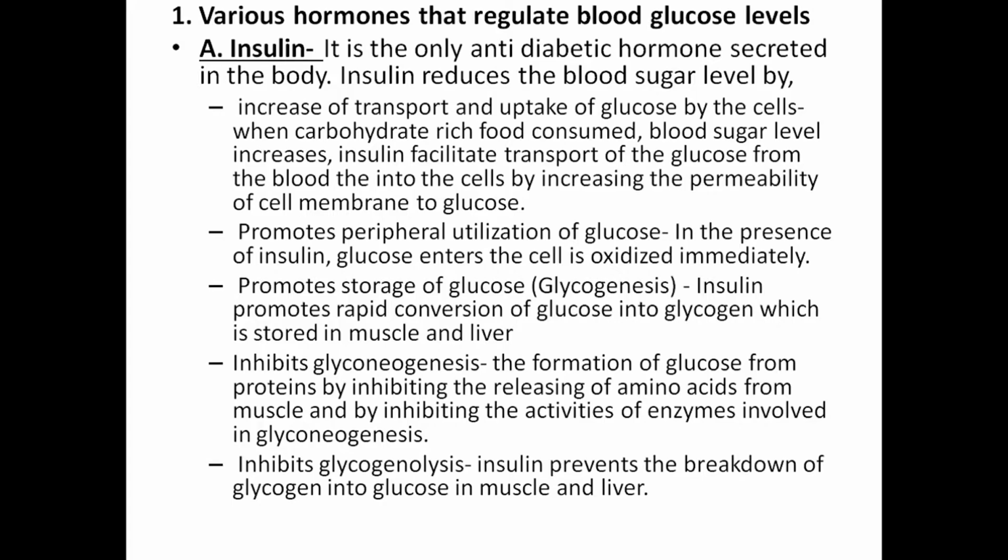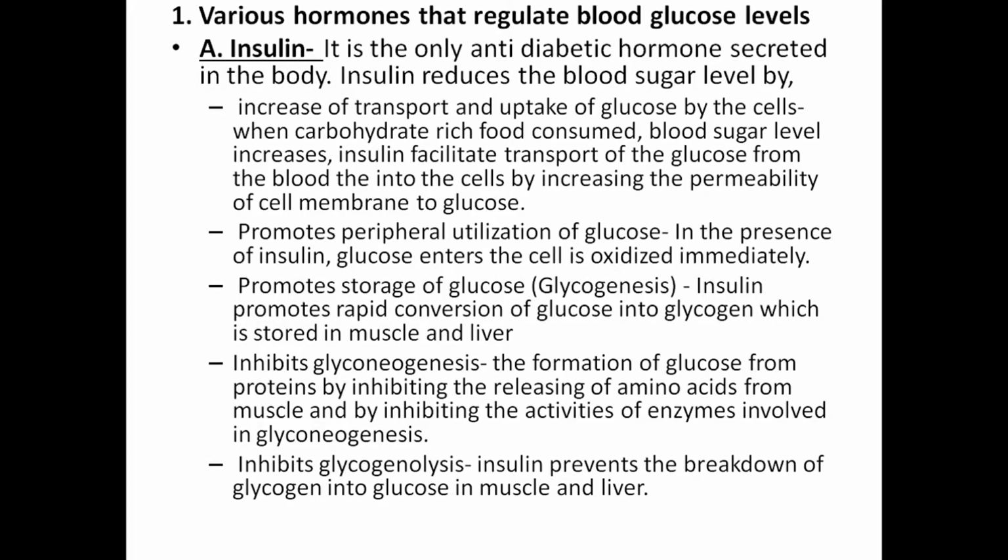Promote peripheral utilization of glucose. In the presence of insulin, glucose enters the cell and is oxidized immediately. Third, promote storage of glucose, that is glycogenesis. Insulin promotes rapid conversion of glucose to glycogen, which is stored in the muscle and liver.